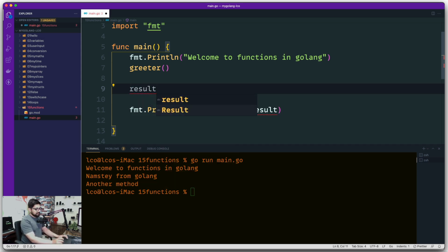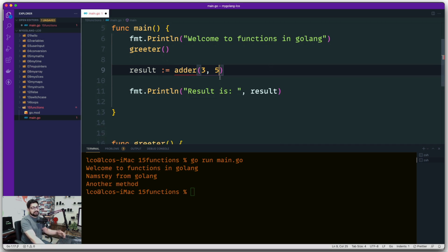So we're going to say result. You're going to get a value from the method, which I haven't yet defined. Let's call this one adder, and the adder is going to take 2 parameters. Let's just say I want to add 3 and 4, or 3 and 5, which is a complex calculation. I don't want to manually do it right here. I want to create a method so that I can do it again and again and again.